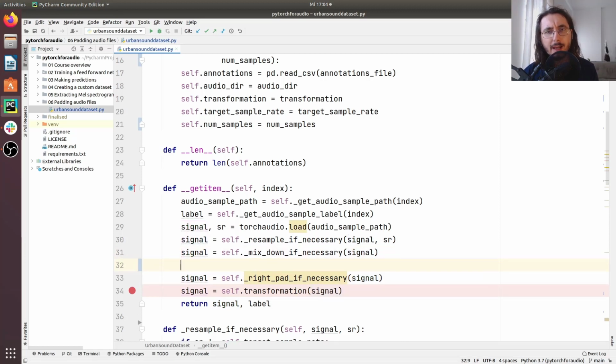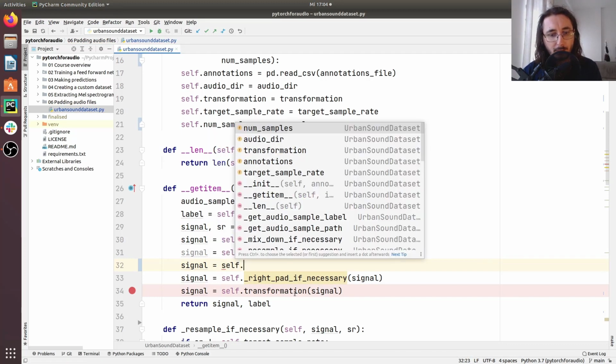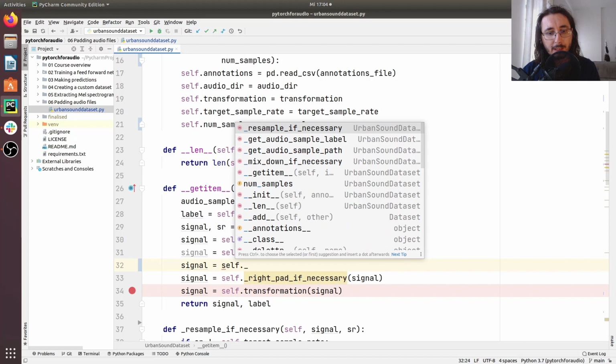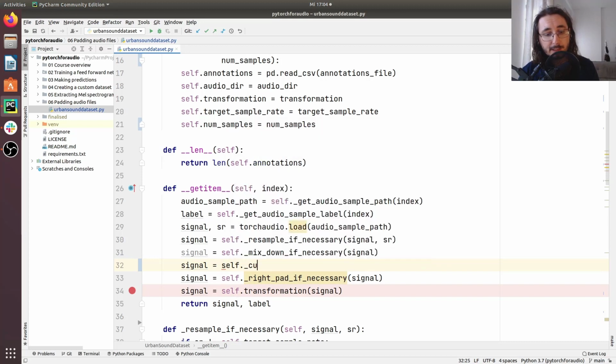Another option is a situation where we have in our signal more samples than the ones expected. If that's the case, what we're going to do is just truncate or cut the signal and leave the initial samples up to the expected number of samples. So let me write a new expression here, which is going to use another private method, which is cut if necessary.